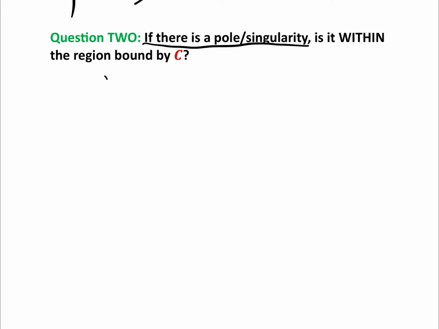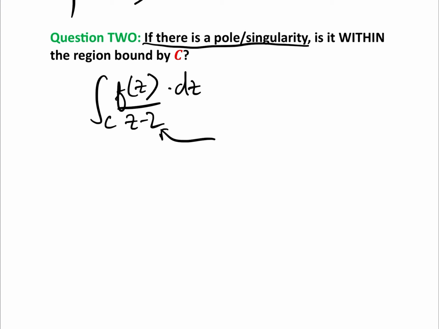So let's, for example, look at the integral of f of z over z minus 2 dz around the curve C. Now, we know there is a pole, a singularity at z equals 2, because the bottom is equal to 0 then, and therefore it's not defined. So we know there is a pole at z equals 2. That doesn't necessarily mean that we're going to have to use Cauchy's integral formula, because if z equals 2 is outside of the region bound by C, then we can still use Cauchy's integral theorem.